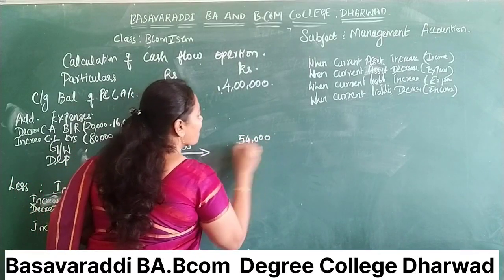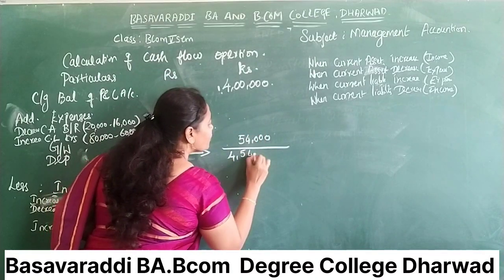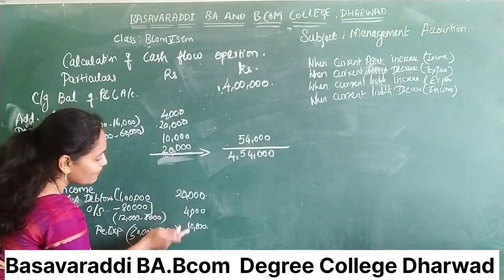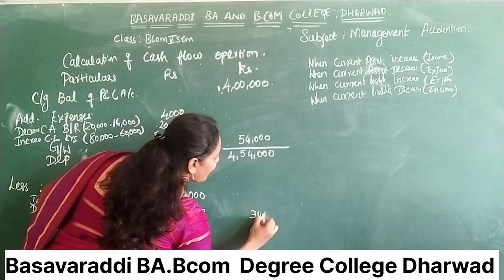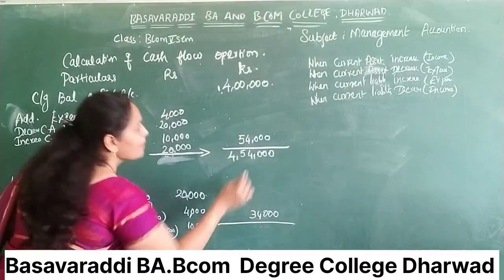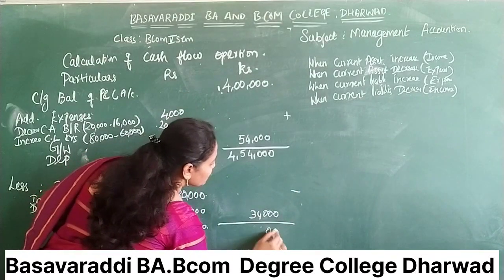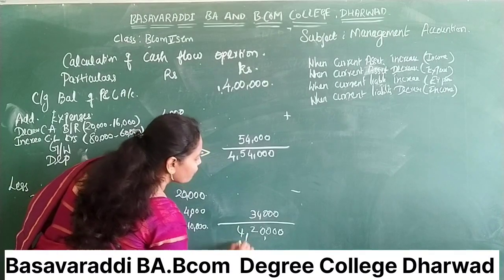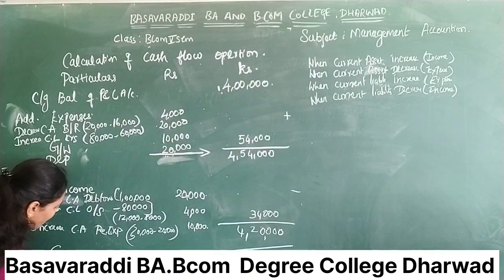These two you have to add. 4,54,000. The next one, all incomes you have to add. 20 plus 10, 30, 30 plus 4, 34. 34,000. You have to deduct it from this. So 4,20,000 is called the cash flow